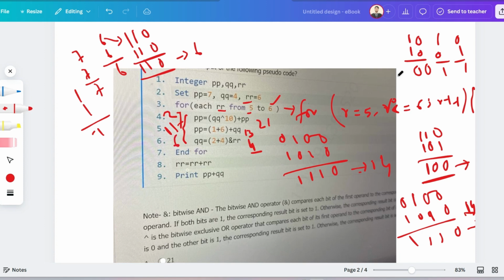Okay, and after ending the for loop, we have to reinitialize the value of r again. So r plus r. What is the value of r here? That is this global variable. So 6 plus 6 is equal to 12. Okay, so what is the value of p plus q? You have to print that. The last value of p is equal to 11, and the last value of q is equal to 6. So 11 plus 6 is equal to 17. So this will be the output.